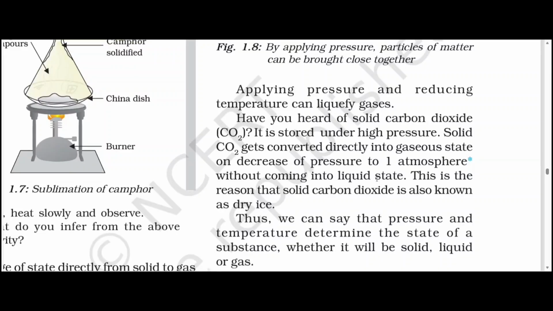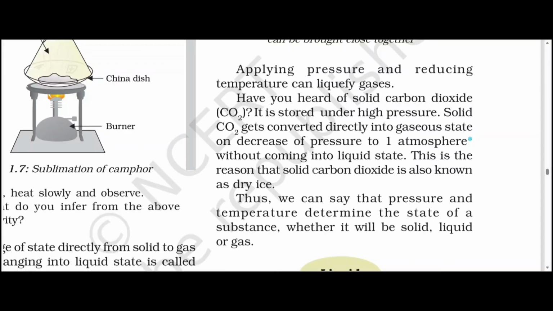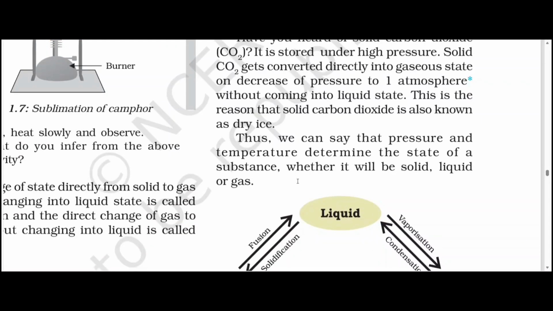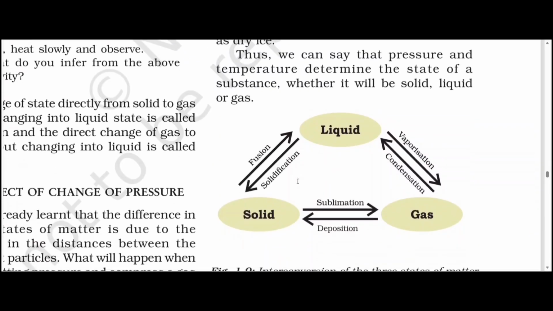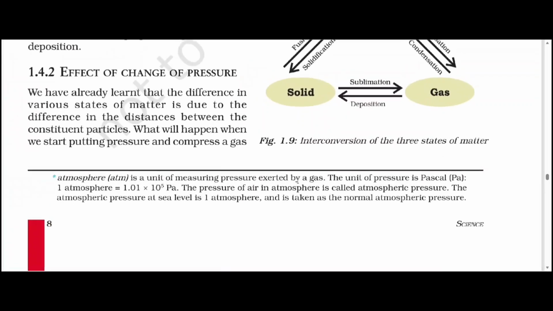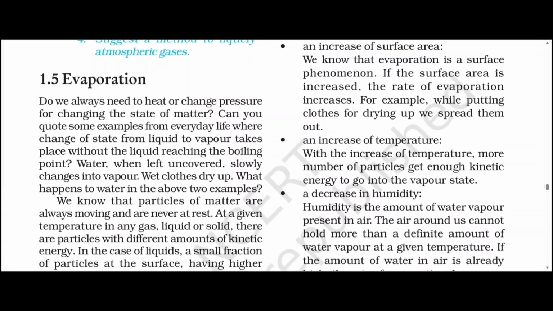Have you heard of solid carbon dioxide? It is stored under high pressure. Solid carbon dioxide gets converted directly into gaseous state on decrease of pressure to 1 atmosphere without coming into liquid state. This is the reason that solid carbon dioxide is also known as dry ice. Thus, we can say that pressure and temperature determine the state of a substance, whether it will be solid, liquid or gas. Check out the figure, pause the video. These are the questions, try to answer them by yourself. Pause. We'll discuss 1.5. Evaporation.